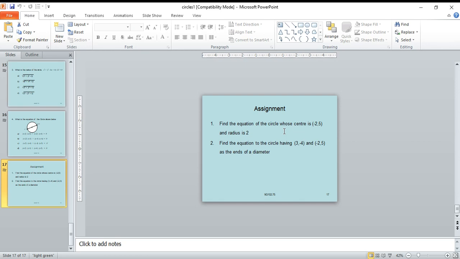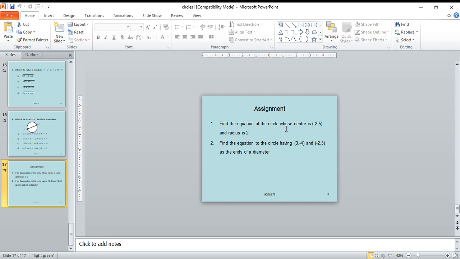Find the equation of the circle whose center is (-2, 5) and radius is 2. The equation is (x minus h) whole square plus (y minus k) whole square equals r square. That is (x plus 2) whole square plus (y minus 5) whole square equal to 2 square. Expanding, (x plus 2) whole square is x square plus 4x plus 4, and (y minus 5) whole square is y square plus 25 minus 10y, equal to 4.